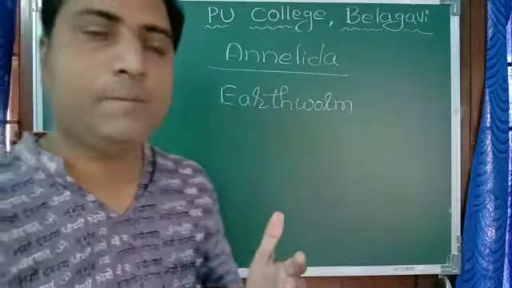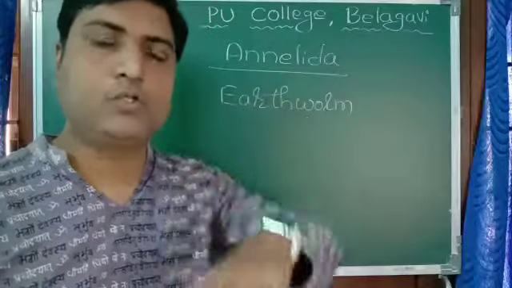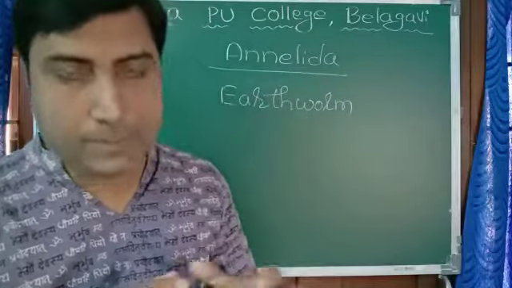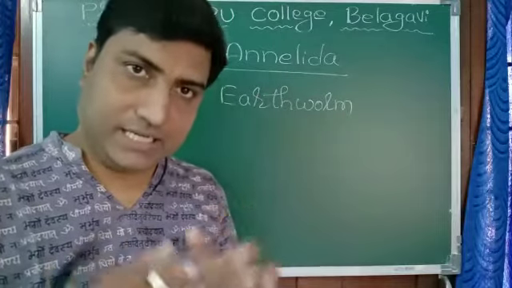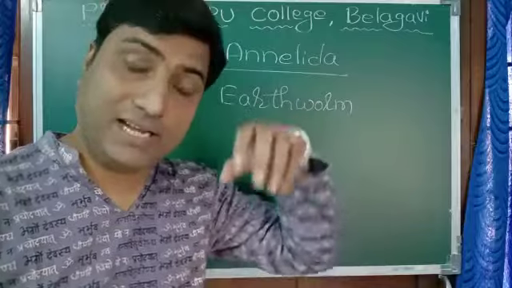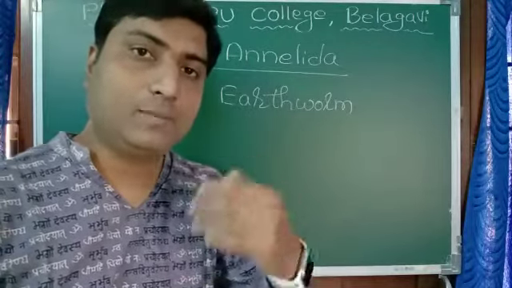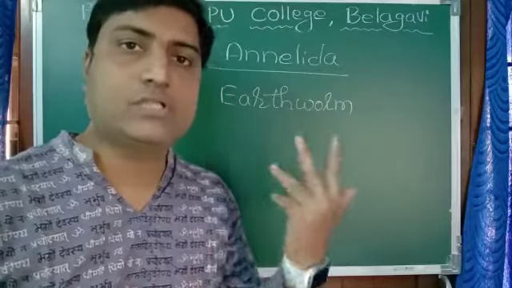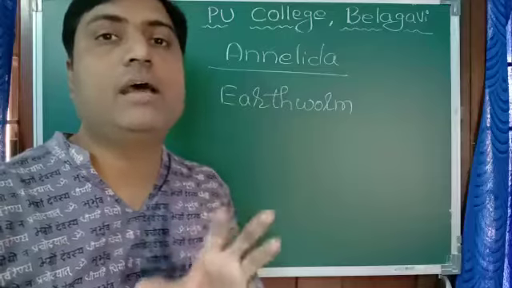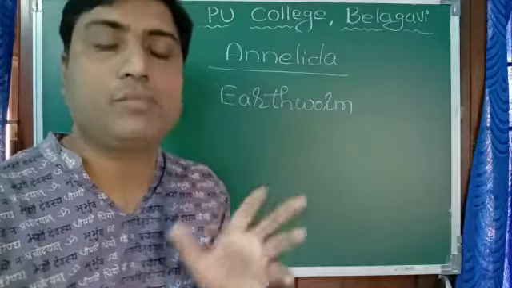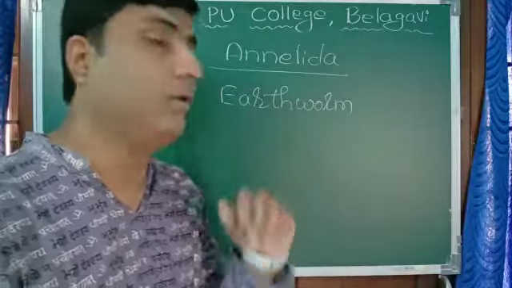It is called the friend of the farmer because in the field, they just live in burrows. Due to their movement, soil becomes loose. Air and oxygen can easily penetrate into the soil, and water can easily percolate in the soil. Moreover, when they engulf soil and leave it, that soil is very rich. It is considered a manure, very rich in nutrients that are very important for the plant. So they are called the friend of the farmer.